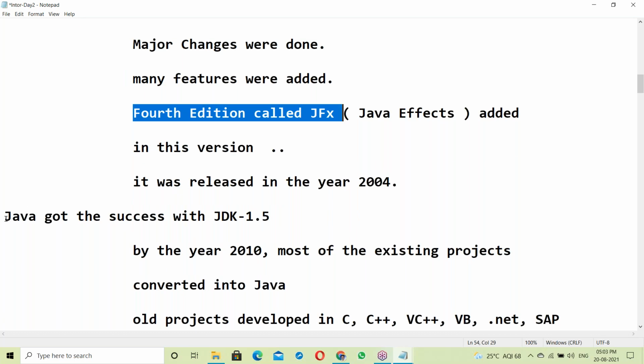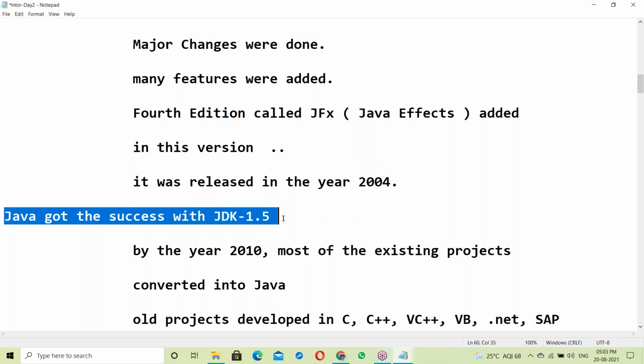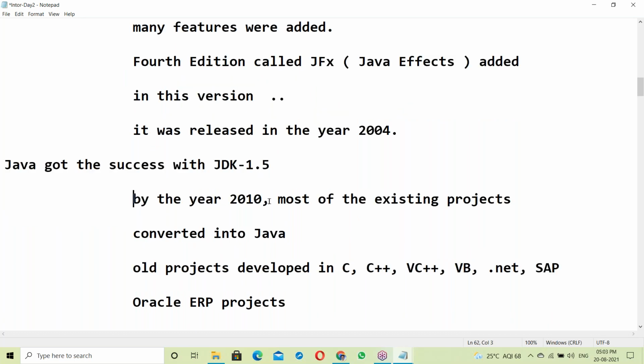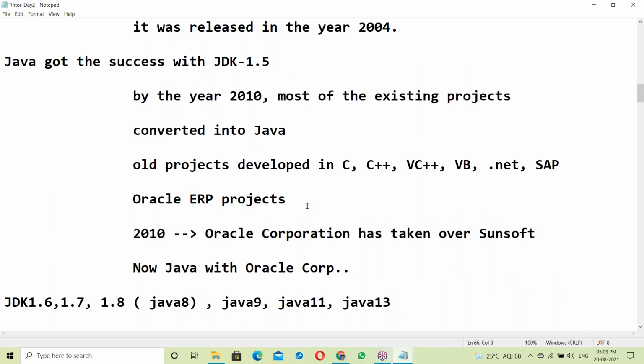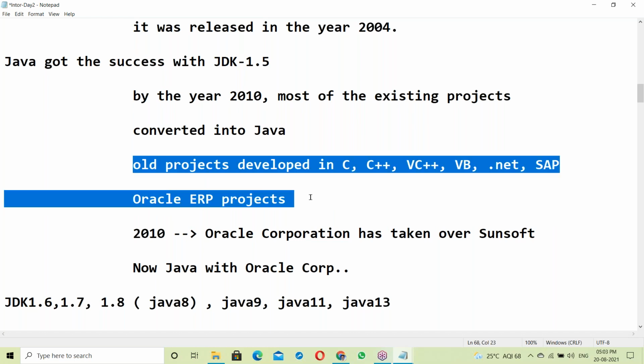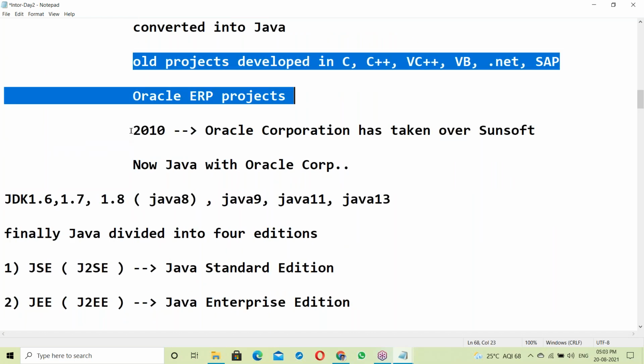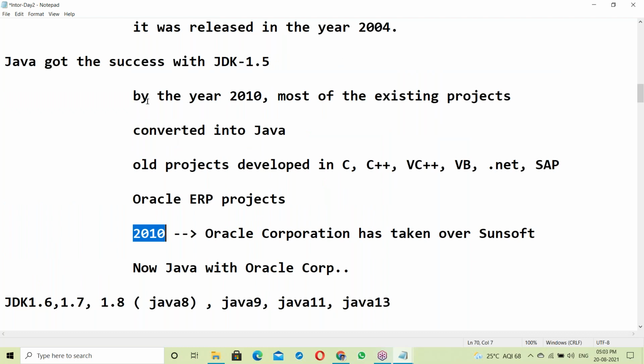So finally Java got its success with JDK 1.5. By the year 2010, most of the existing projects were converted into Java. Existing projects developed in C, C++, Visual C++, Visual Basic, and .NET were converted to Java by the year 2010.